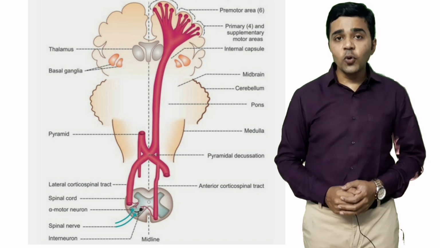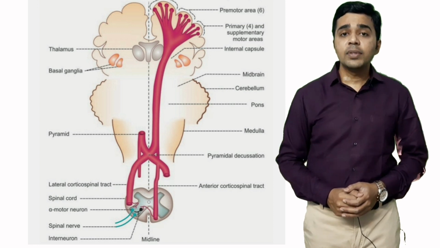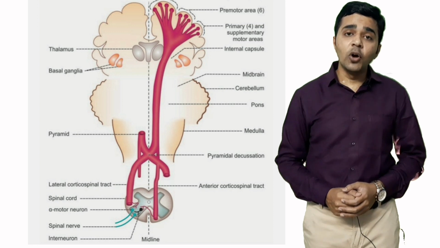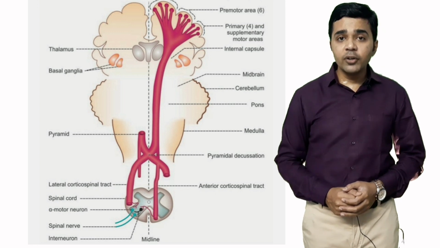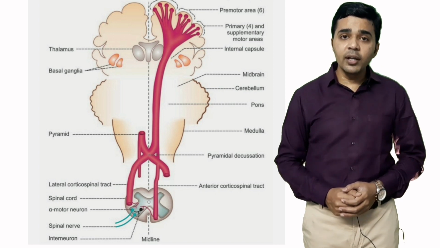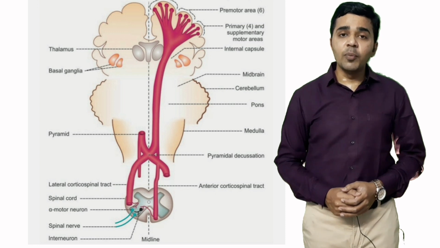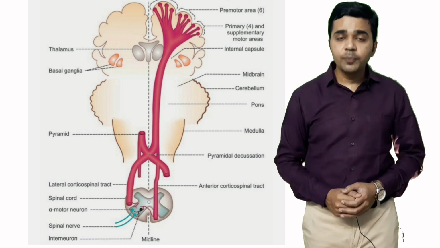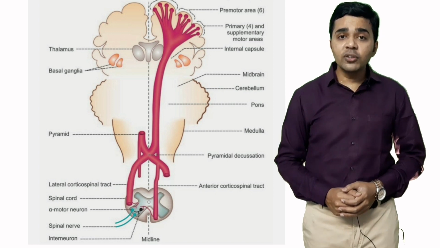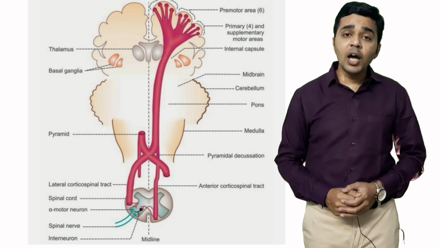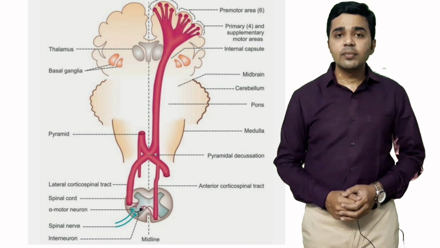Therefore, this tract is known as the pyramidal tract. At the lower border of the medulla oblongata, they are divided into unequal size. 80% of the fibers go to the opposite side, whereas 20% of the fibers do not cross the midline. The fibers which cross the midline from both sides create the pyramidal decussation.